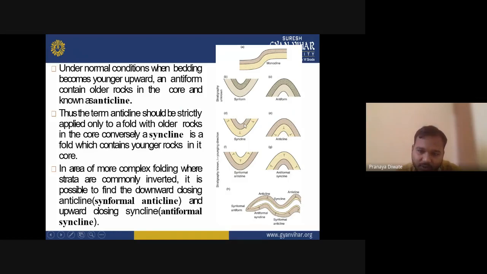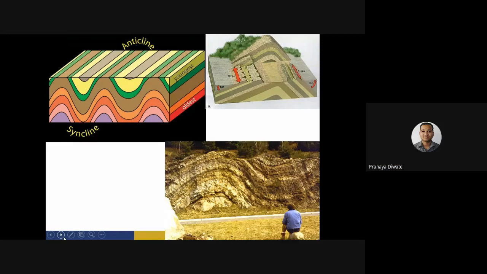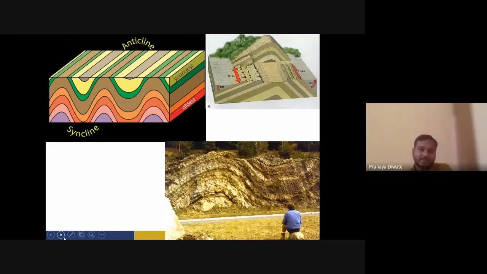This one is mostly older strata, and this is a different kind of unit there. Again, we come to the same topic of anticline and syncline. I have already explained many times what is meant by anticline and syncline.